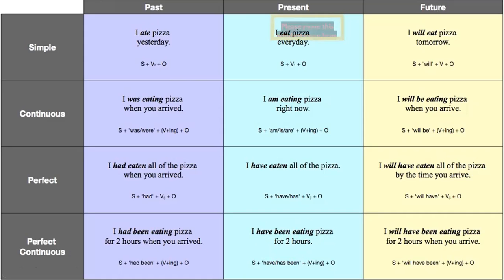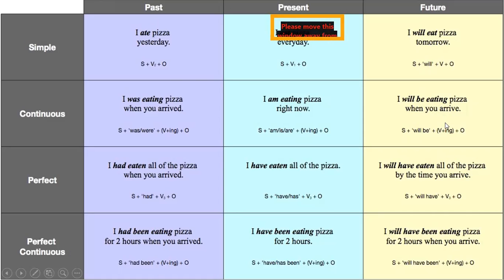Then coming to the future, simple future or future indefinite, I will eat pizza tomorrow. That is, I will is showing my future tense. Eat is my first form of the word. I will be eating pizza when you arrive. Will be is my auxiliary.